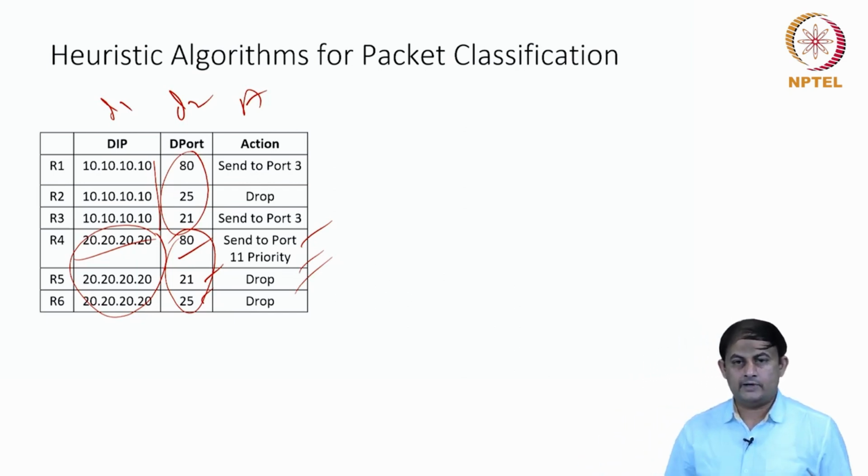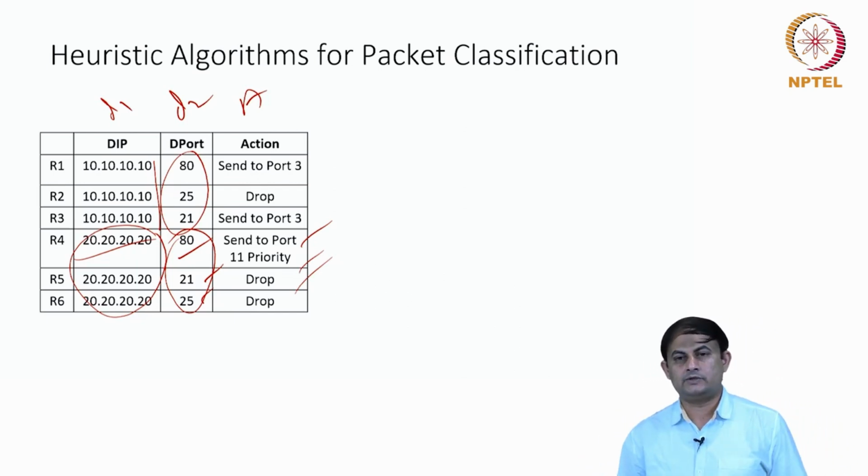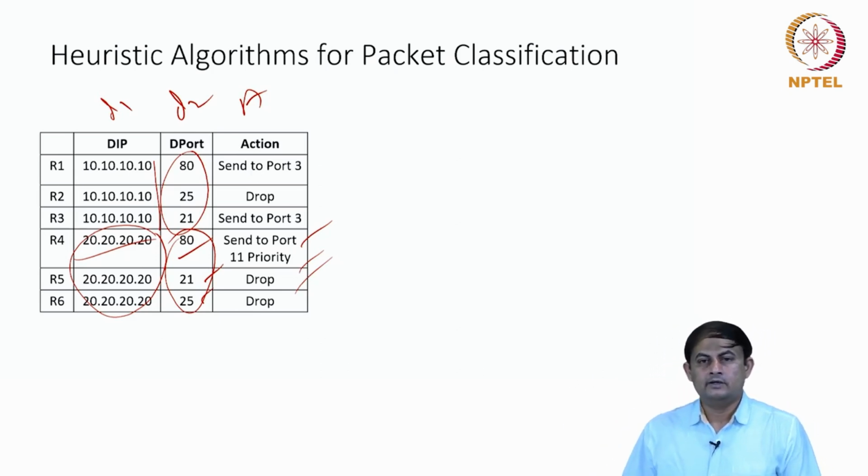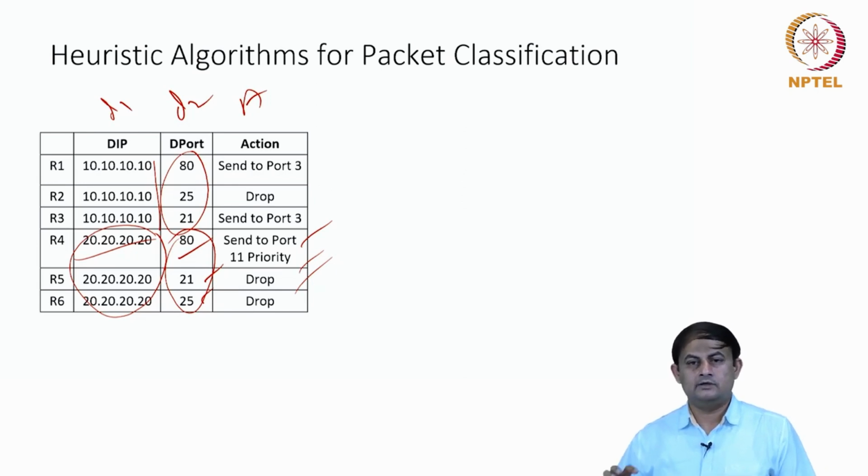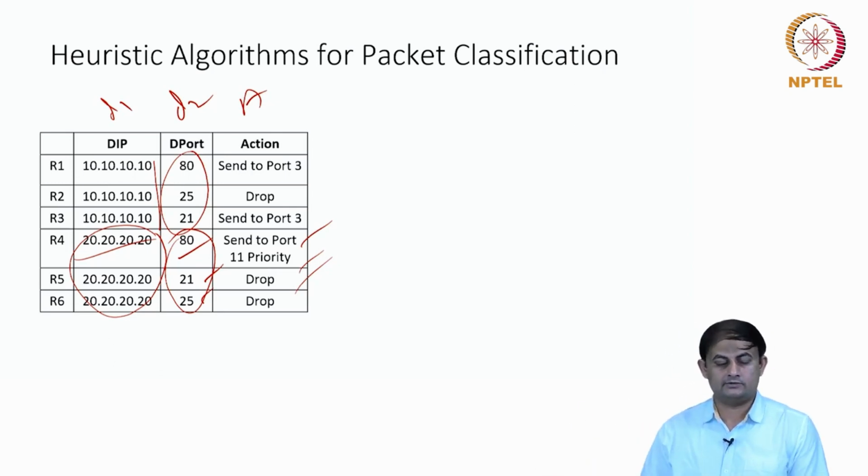Now, can I exploit this kind of rule set in my classifier and build some kind of structure which actually allows me to do the lookup quite quickly, with a smaller number of comparisons, and then do the classification or decide which action to take?